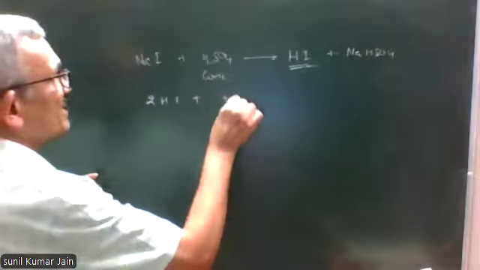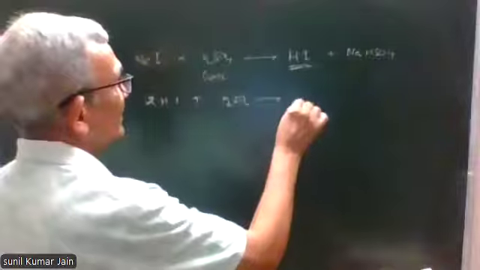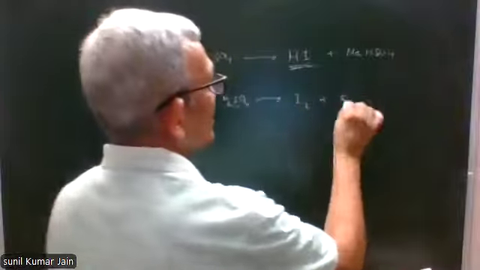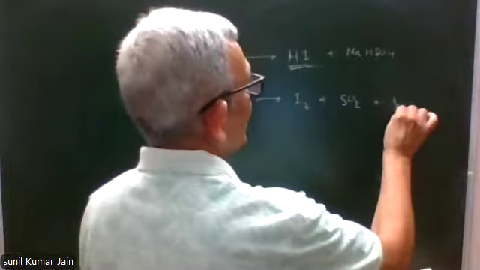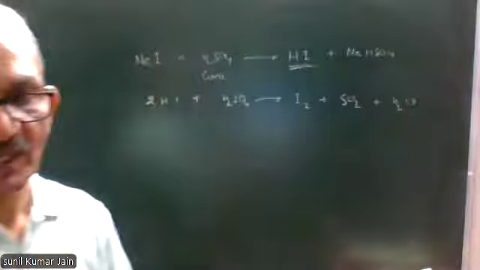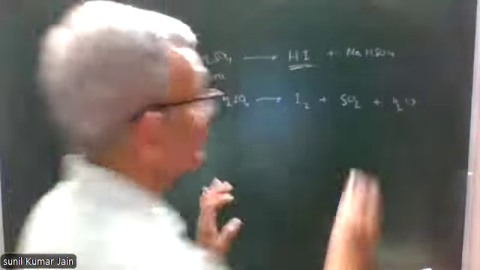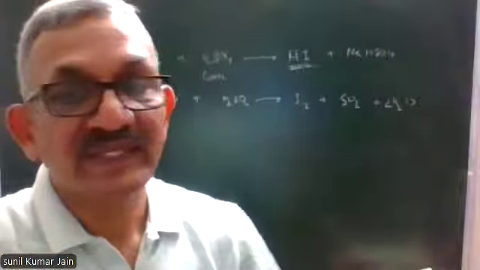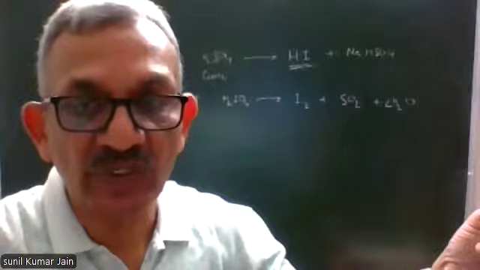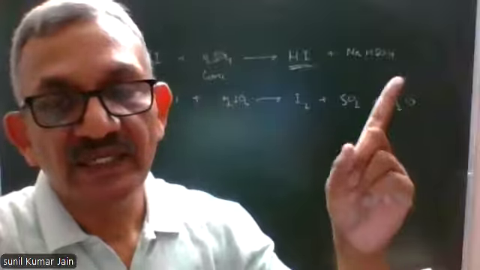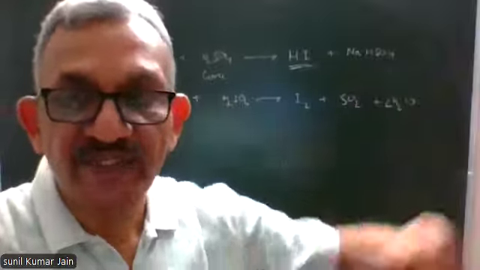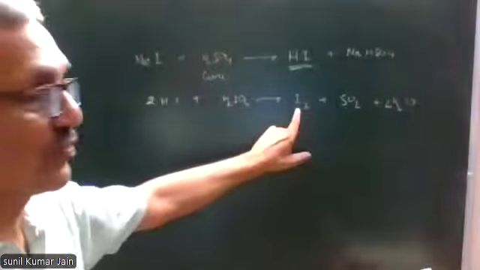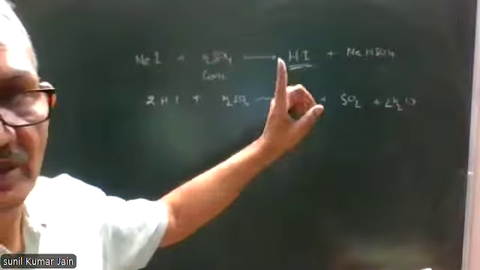HI plus sulfuric acid will give iodine, sulfur dioxide plus water. So as soon as HI is formed, this does not attack alcohol to give RI. Rather, HI reacts with sulfuric acid and leads to formation of iodine.